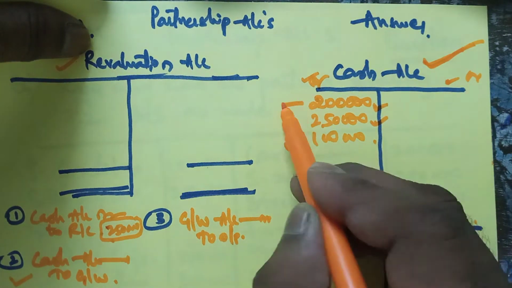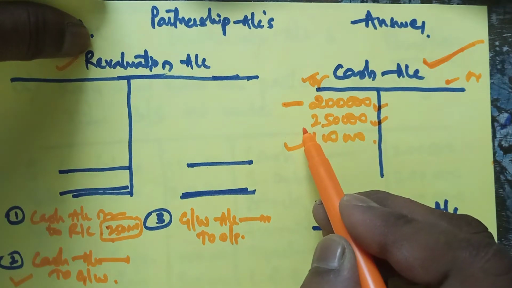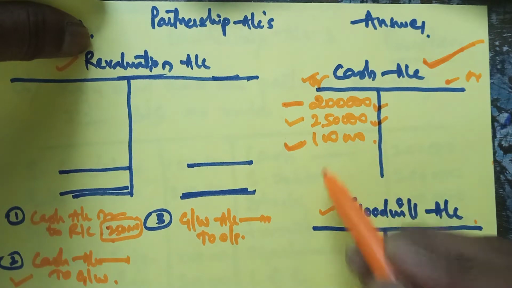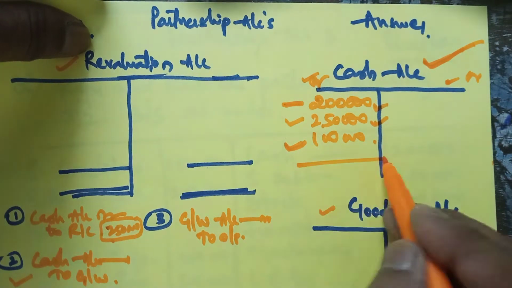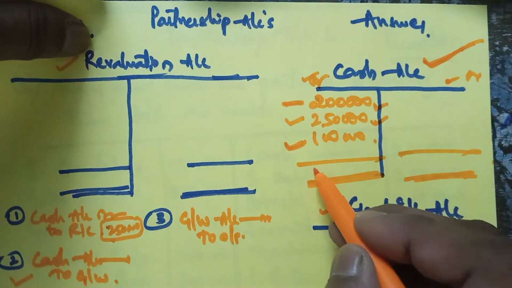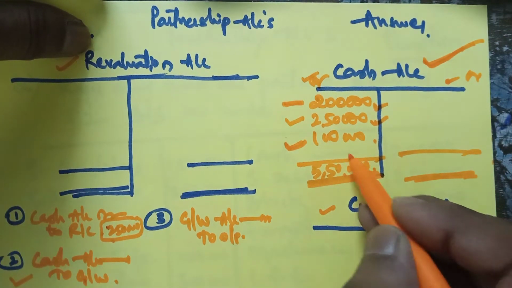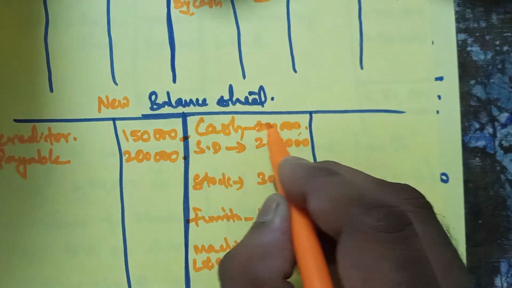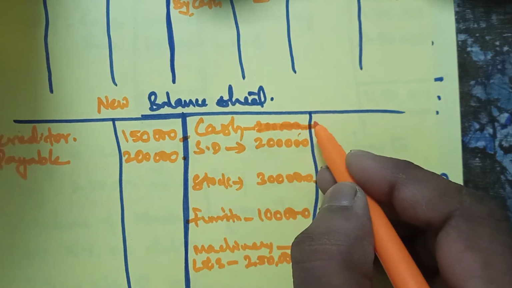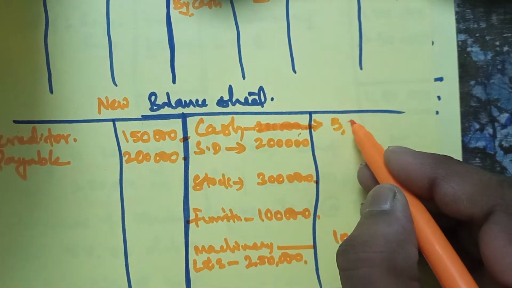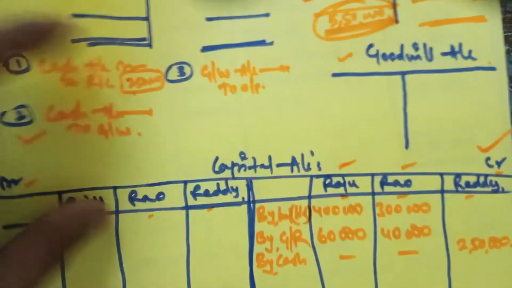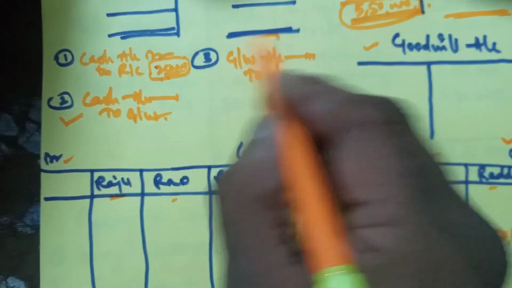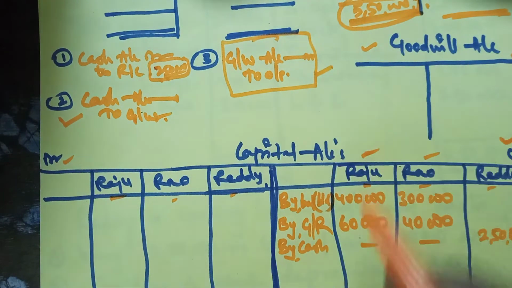So this was 2 lakhs old balance. At the time of arrival of the new partner, he is bringing 2,50,000 as capital and 1 lakh as goodwill. So in total he is bringing 3,50,000. The cash position now will be 5,50,000. So this 5,50,000 cash, show it in the balance sheet here. Instead of showing 2 lakhs, the cash available in hand will now be 5,50,000. Okay, sir.